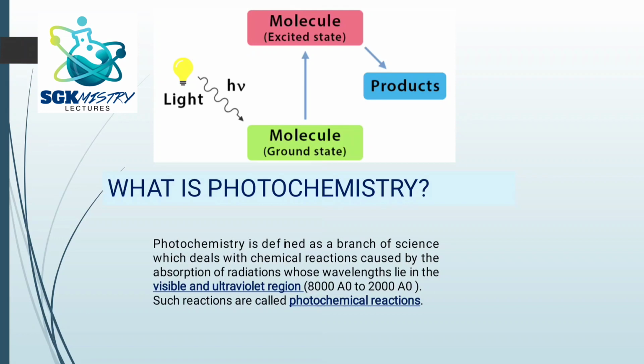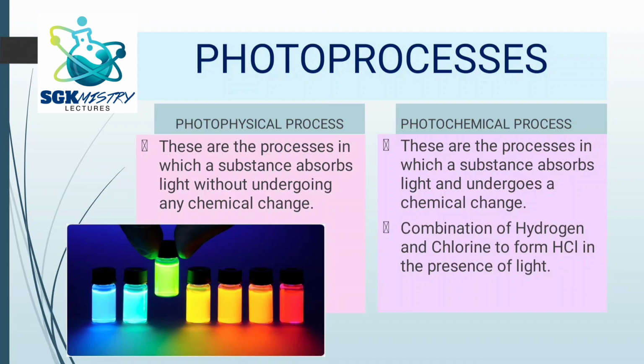Okay, so here you can see in this picture, the molecule when it is in the ground state and then it absorbs energy. Here we are talking about energy, especially the light energy, because we are studying photochemistry. So when it absorbs light energy, the molecule goes to the excited state and then the products are formed. So this is the general picture of what is going to happen in photochemistry. So let us try to understand more concepts.